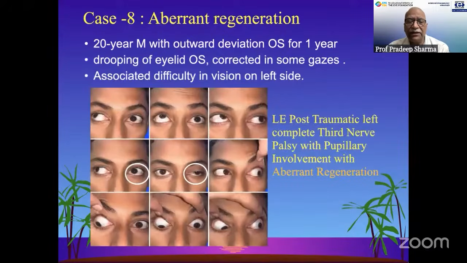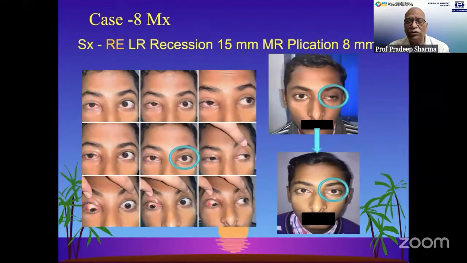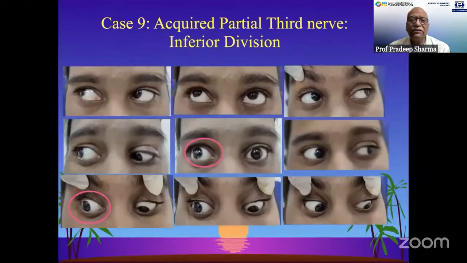Now, this is an individual who had a left third nerve palsy in which the contralateral eye has been operated, and you can see that the ptosis also has been corrected after the squint surgery. Cases in which there is an acquired inferior division third nerve palsy, we may do an inverse NAP procedure, a modification in which what we nowadays do is no recession of the lateral rectus which is transposed, just the medial rectus is resected and transposed. So this modification works well and increases the inferior tonus as well as corrects the exotropia.